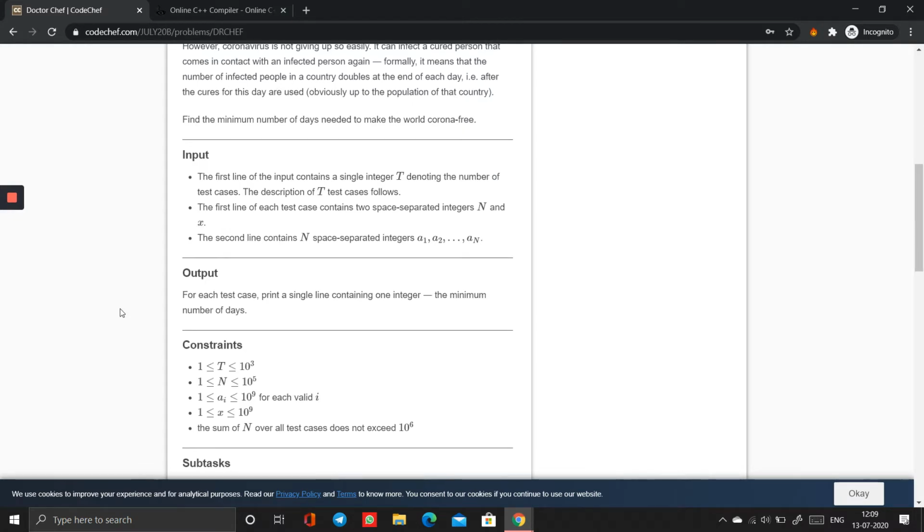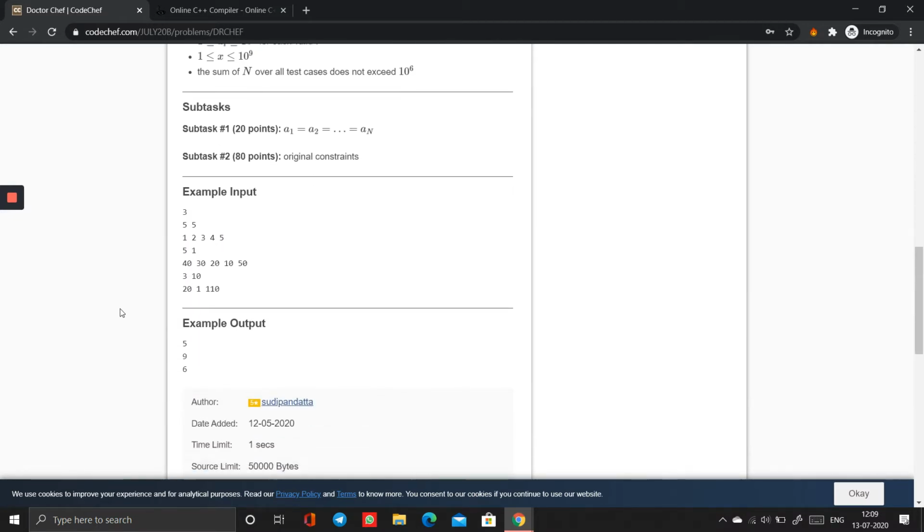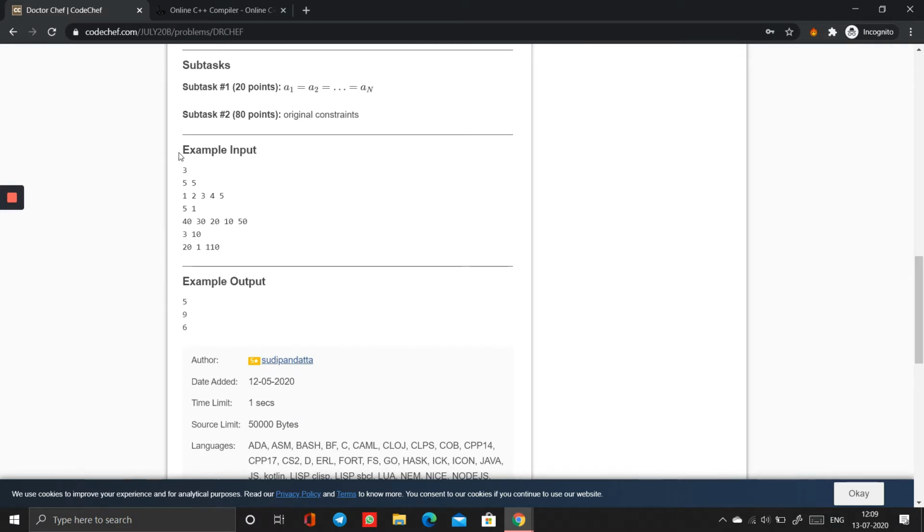In the output, we should print a single integer, that is the minimum number of days required to cure the world. So let's look at the example input. Here there are 3 test cases, and first let's look at the first test case, that is 5 countries and the cures present on the first day equal to 5.